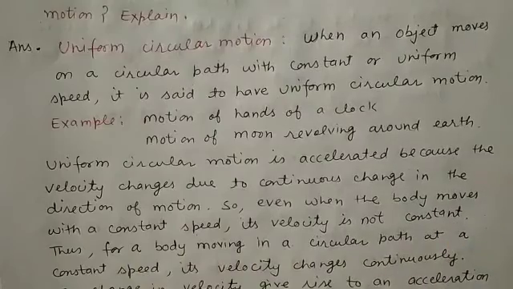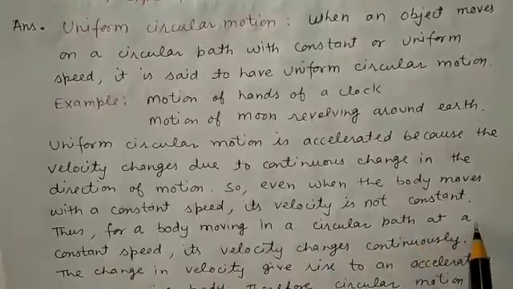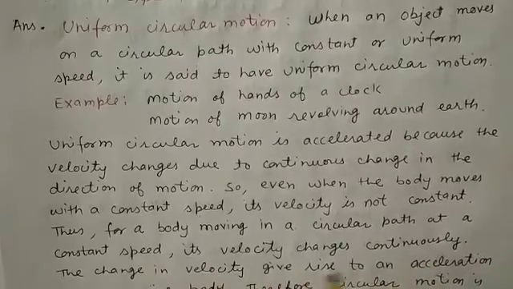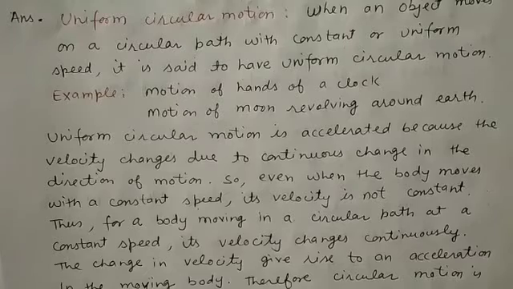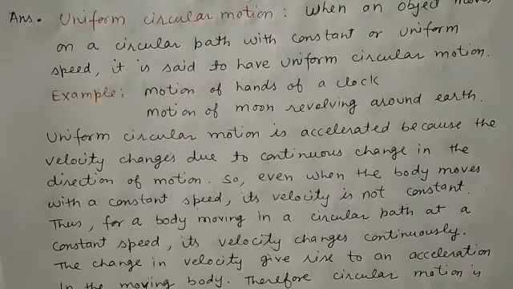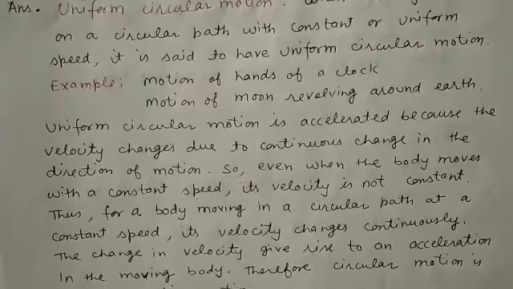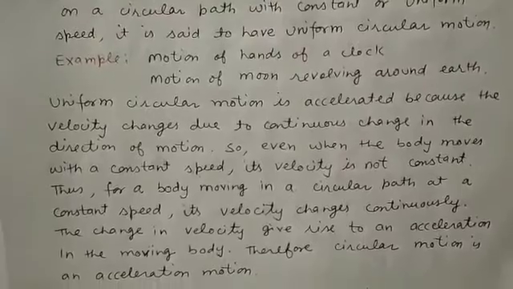Thus, for a body moving in a circular path at a constant speed, its velocity changes continuously. And we know change in velocity is governed by acceleration. That's why one can say that uniform circular motion is regarded as an accelerated motion. So this is the solution of question number 15.